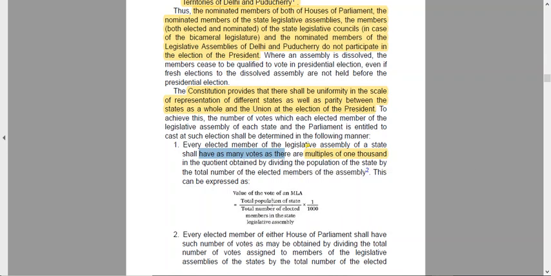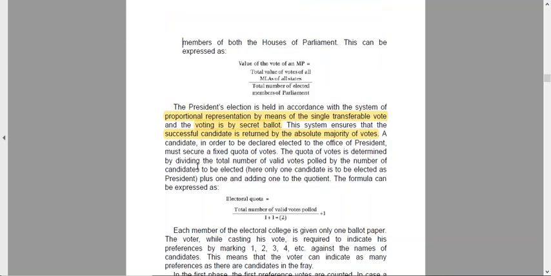Alright, this is a formula that you need not memorize, but you should know that it is a representative body, the electoral college, and the elections are a representation of the entire thing. So the presidential election is held in accordance with the system of proportional representation. It is a proportion, that is, as many people as there are in a constituency represented by the MP will be the people who will be electing the president.